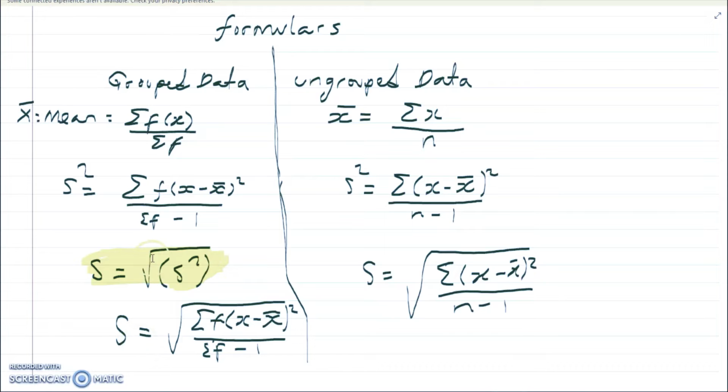Okay, so now when we have data that is grouped, the mean, and mind you, these are sample data. So this is when we're dealing with sample data. In another video, I'm going to look at when we're dealing with population data. But this is basically when you're dealing with a sample. When you're dealing with a sample, these are the formulas that you're going to use right here.